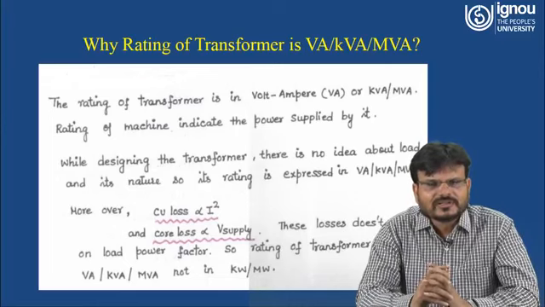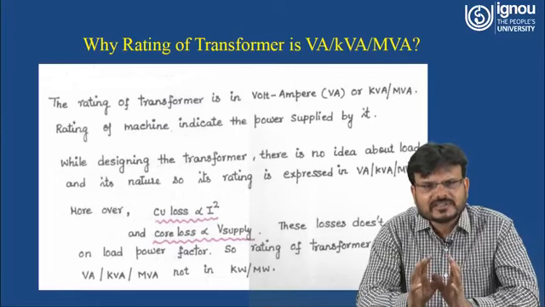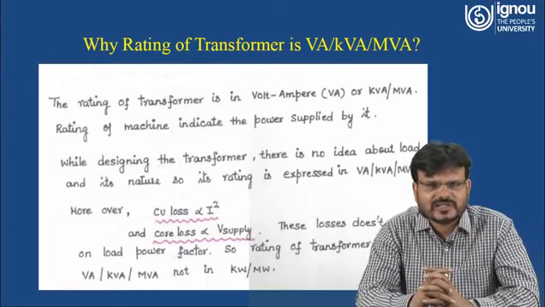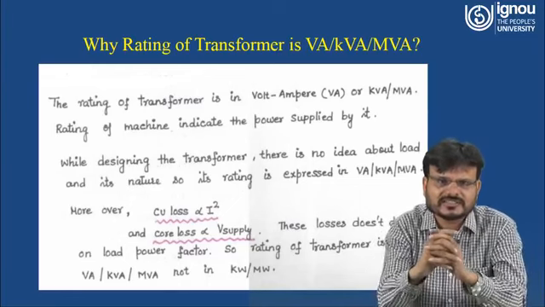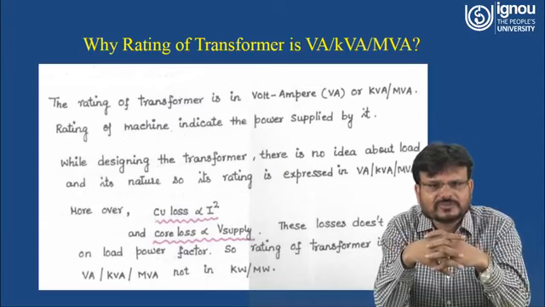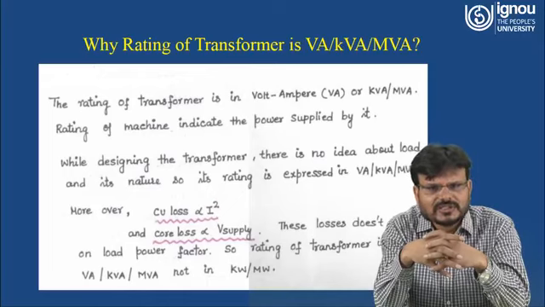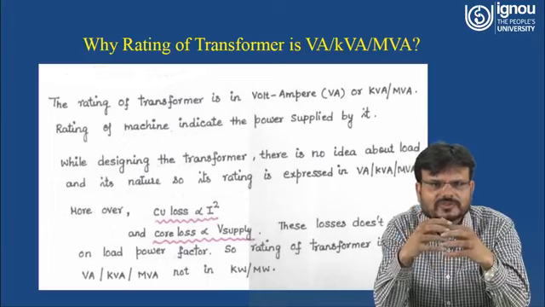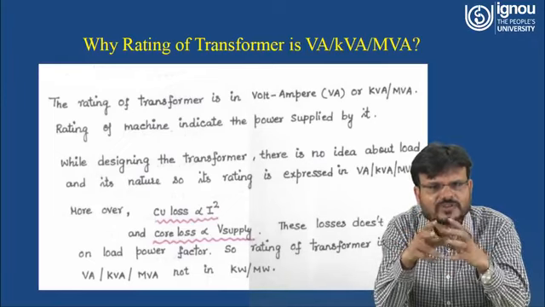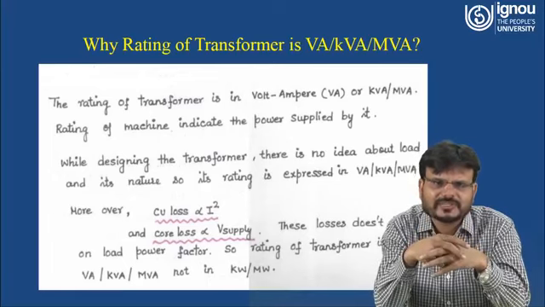Moreover, the copper loss that happens in the winding of the transformer is nothing but an I square R loss. That means whatever losses occur in the coil of the transformer are directly proportional to the square of the current flowing through that coil. And core loss is proportional to the supply voltage. And what are these core losses? Core losses are the hysteresis losses and eddy current losses. That means these two losses are directly proportional to the supplied voltage, and copper losses are proportional to the current.